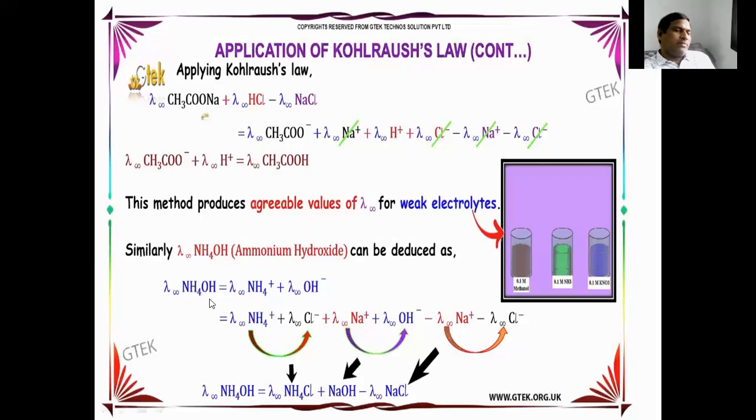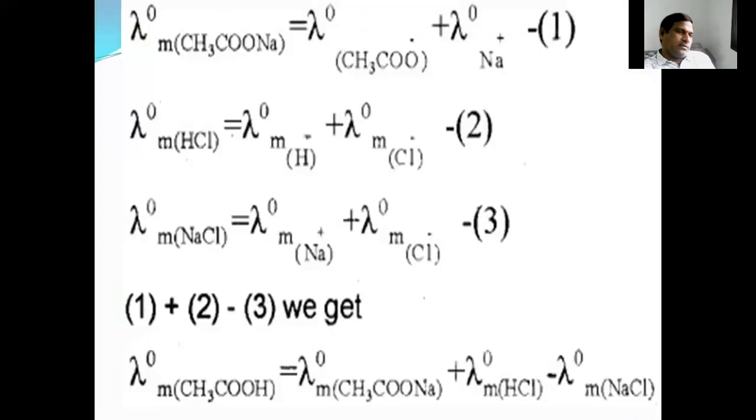So lambda infinity of ammonium hydroxide is nothing but lambda NH4 plus plus lambda OH minus. So, molar conductance of sodium acetate.